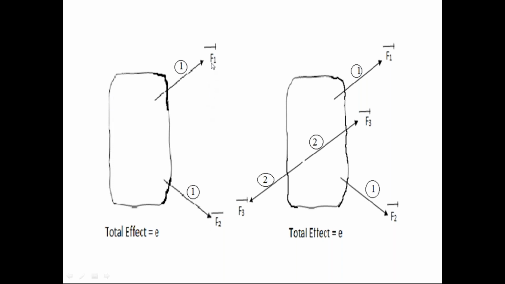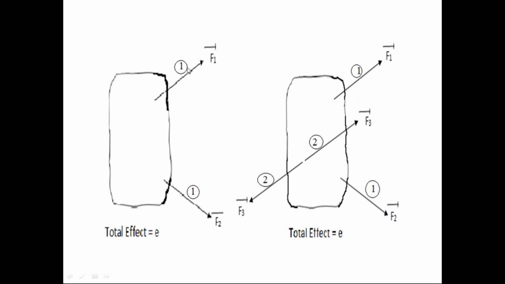These two forces are not the same magnitude. First force is F1, second force is F2. These two forces are not acting in opposite directions. F1 is acting in one direction, F2 in another.